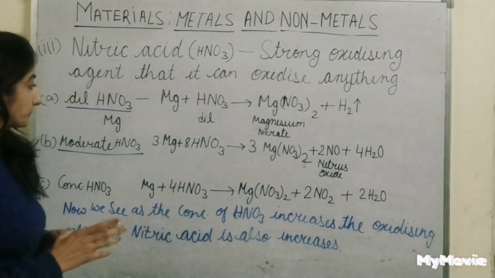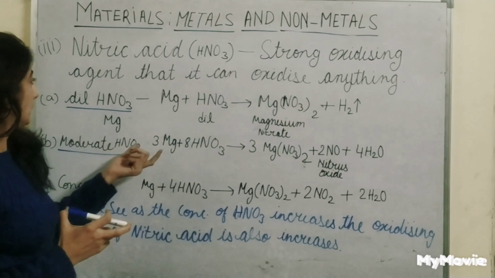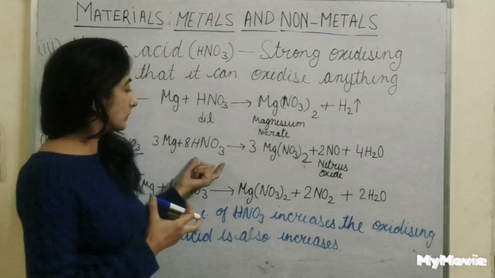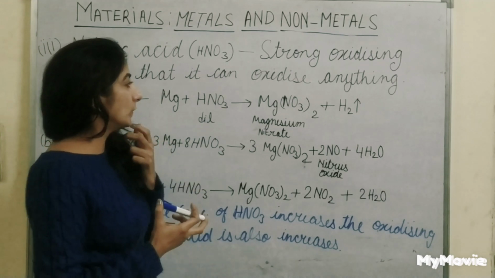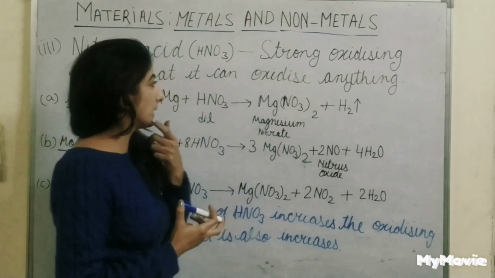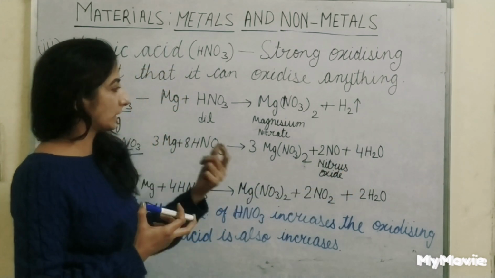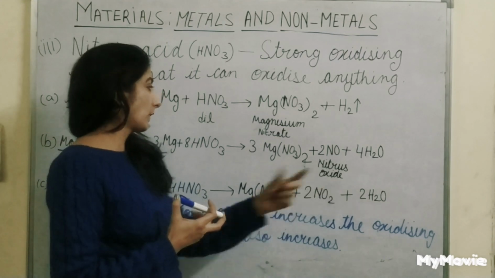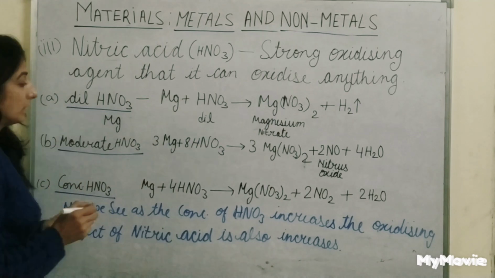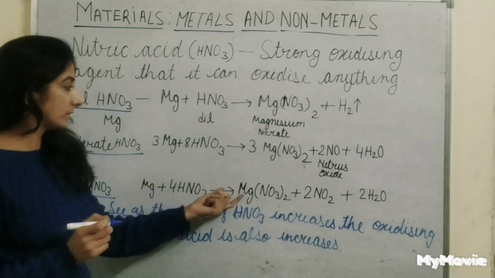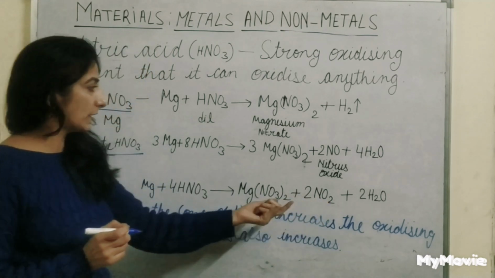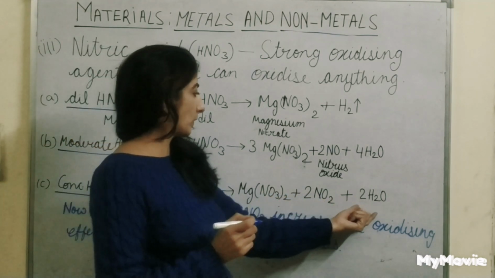Now what happens when a little bit more concentrated HNO3 is used in this reaction is that it doesn't give out hydrogen. It forms water, and in place of nitrogen oxide, it gives us nitrous oxide. Next we will take concentrated HNO3, the third part. Magnesium plus HNO3 gives us magnesium nitrate plus 2 NO2, that means nitrogen dioxide, plus water.